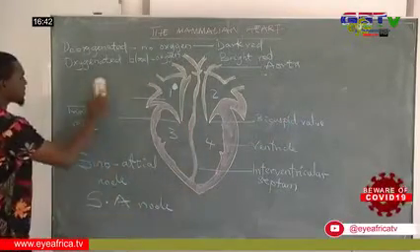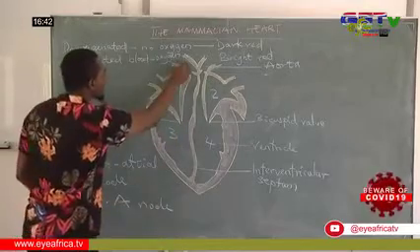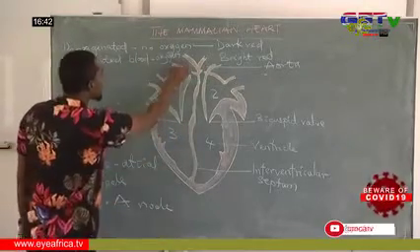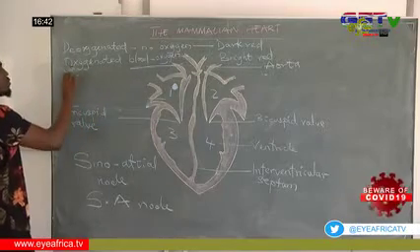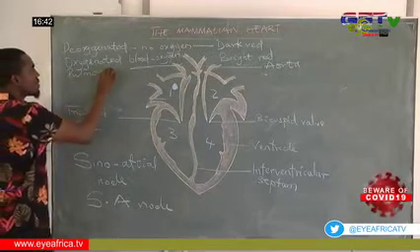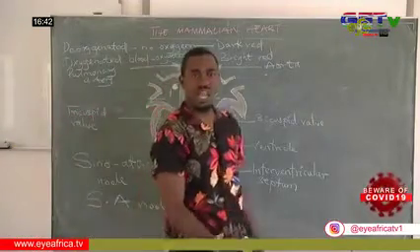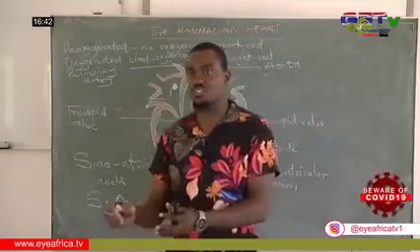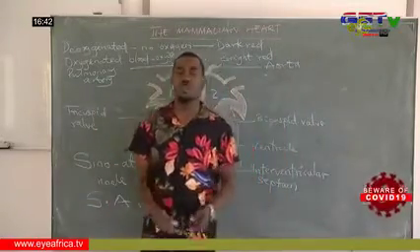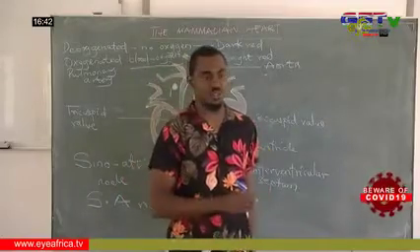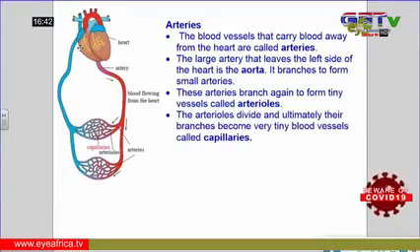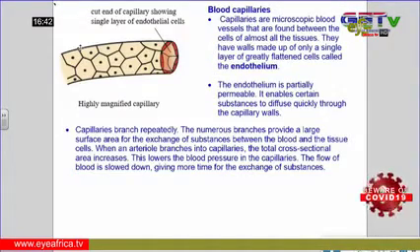Then this other artery, which takes blood to the lungs, we call the pulmonary artery. Now looking at arteries, they branch off from the largest artery to form smaller vessels, which we refer to as arterioles. The arterioles then further divide to form tiny structures, which we refer to as capillaries. It is through the capillaries that materials are diffused into the body.